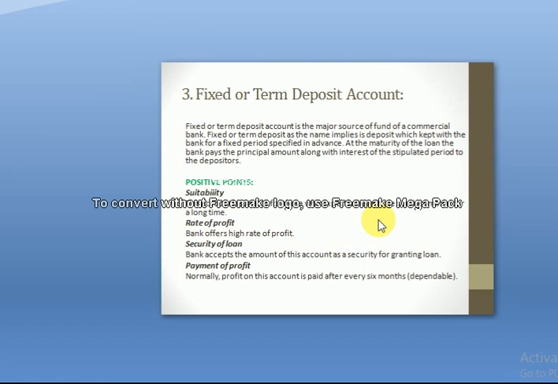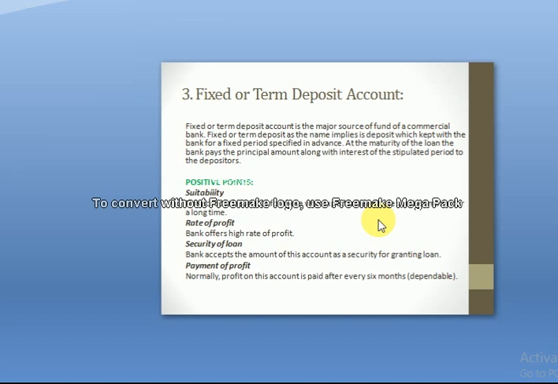So fixed deposits, this is also called FD. Fixed deposit is a financial instrument provided by banks to investors at a higher rate of interest than a regular savings account until the given maturity date.